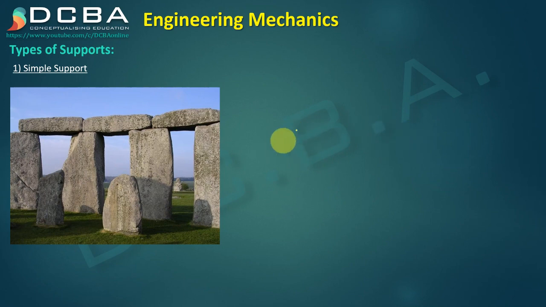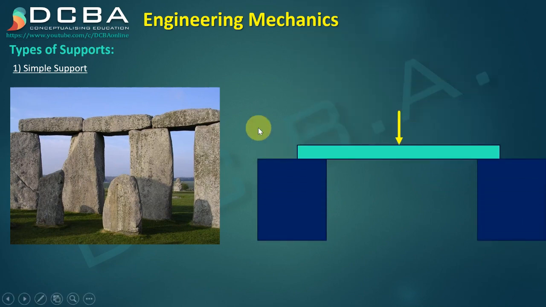So when I talk about simple support, I need to also understand how many reactions this simple support can provide me. To understand what reaction the simple support can provide you, we will try to put different types of loadings or different types of force that we studied just now. The different types of force would be horizontal force, vertical force, and a moment force. So if I try to put this vertical force here, then we need to think, can this support give me a vertical reaction? Like if I am putting this vertical force, can this point go any down further? We need to check that.